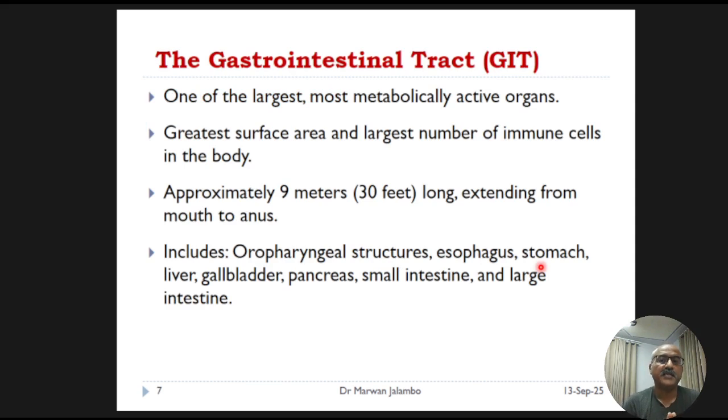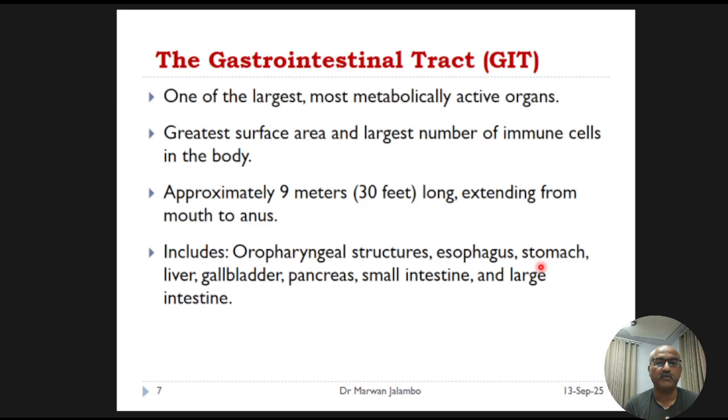The GIT is far more than just a simple tube. It's one of the largest and most metabolically demanding organs in our body. It has the greatest surface area, as we will see in a moment, and it houses the largest concentration of the immune system.